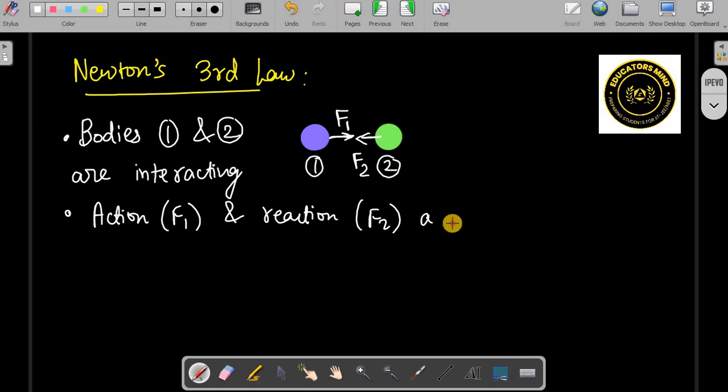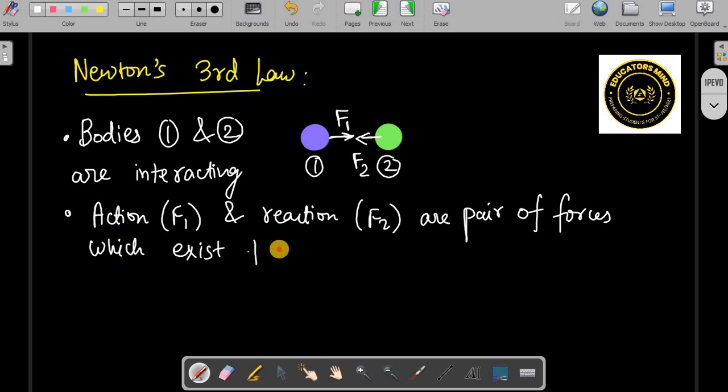Action and reaction are a pair of forces which exist together. That means if there is action, there will be reaction. Action and reaction are equal and opposite, which you can write in vector form: F1 is equal to minus F2. Their magnitudes are the same, but their directions are opposite.